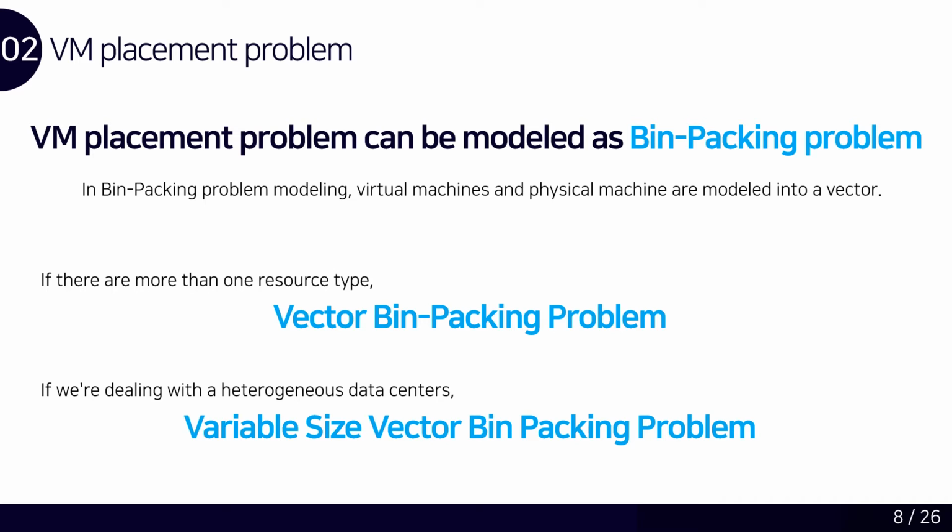If there is one resource type and all capacities of the physical machines are the same, in other words, a homogeneous data center, it can be modeled as a bin packing problem. If there is more than one resource type, it is now a vector bin packing problem. In addition, in a heterogeneous data center, we have to solve variable size vector bin packing, the most challenging problem among these.